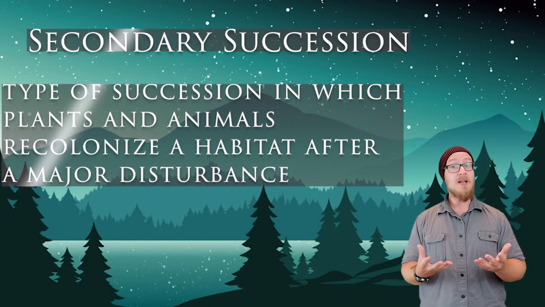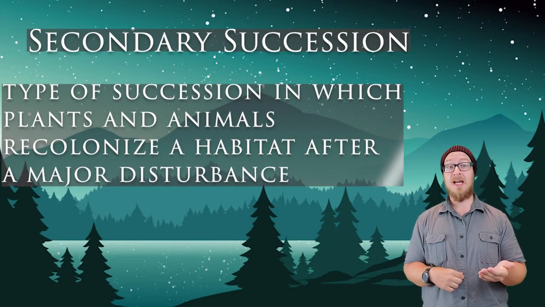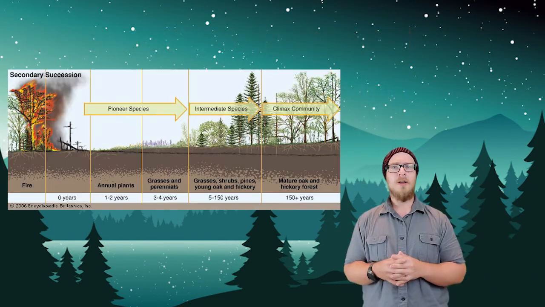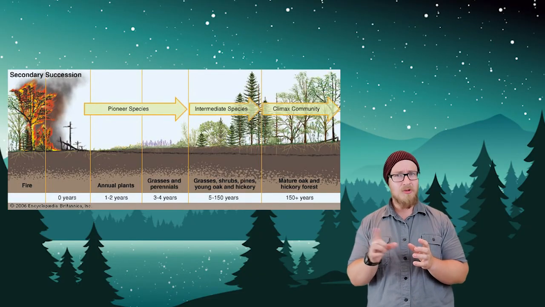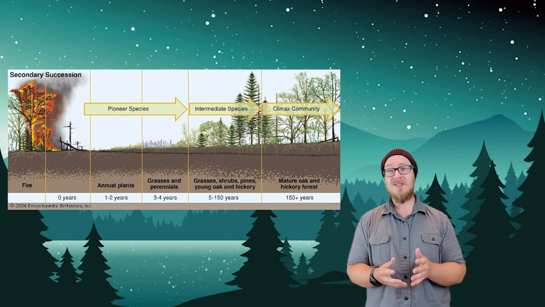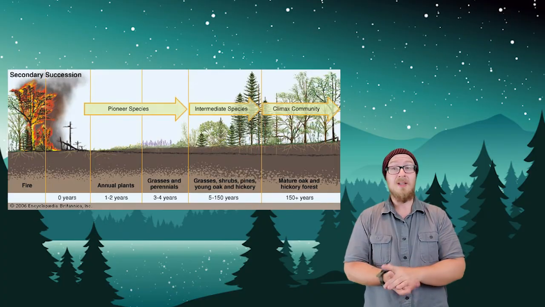Now, what if a disturbance like a fire burns through the climax community? Well, the soil is still there, and a similar process begins. Secondary succession is a type of ecological succession in which plants and animals recolonize a habitat after a major disturbance like a flood or fire. The two biggest differences between primary succession and secondary succession is that secondary succession begins without the need to begin the soil formation process. The soil is already there.